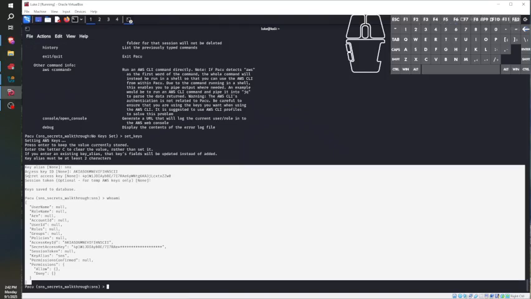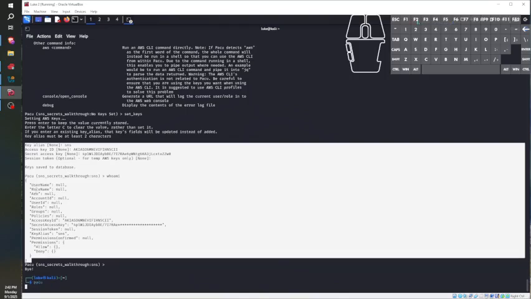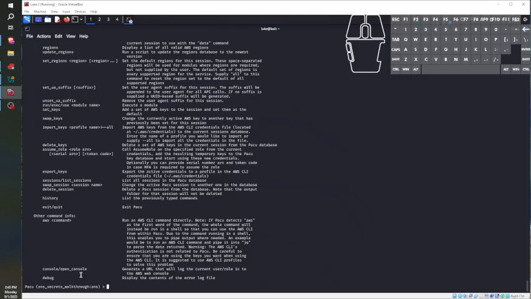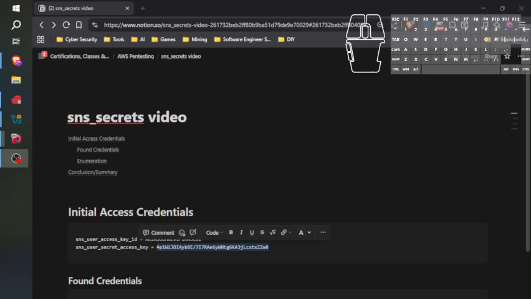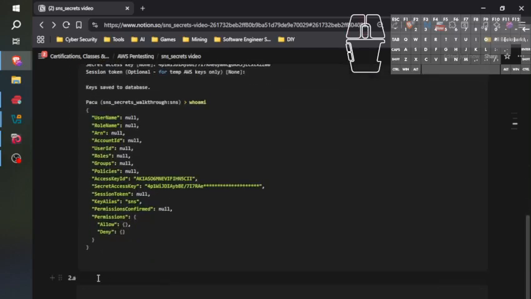Now I'm going to copy this and put this in my notes. Why am I going to do that? Because I've had a good teacher, Tyler Ramsby. You should check out his channel. Most of the stuff that I know here is thanks to him, at least the AWS pen testing stuff. And he taught me the importance of good solid notes. So open Pacu, set keys, bam. Open Pacu, set keys. Now it's enumeration time.